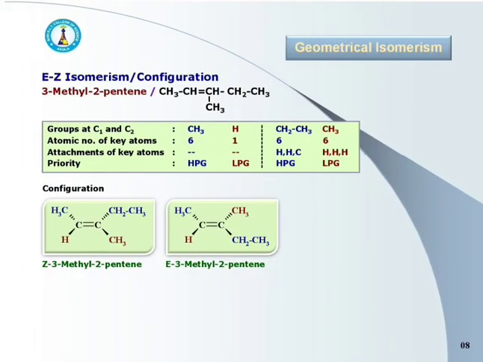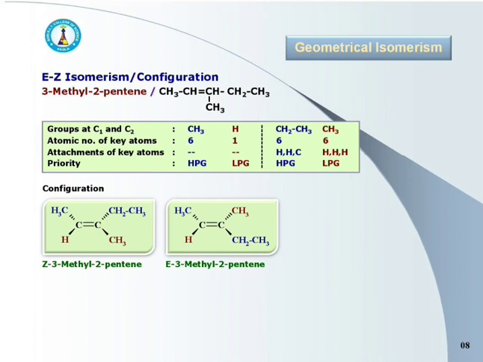Next is 3-methyl-2-pentene. Groups attached to double bonded C1 are CH3 and hydrogen, and the groups attached to C2 are CH2 CH3 and CH3, that is ethyl and methyl.